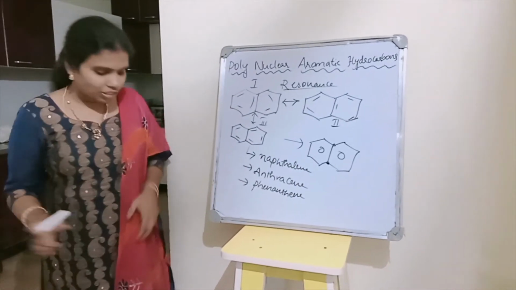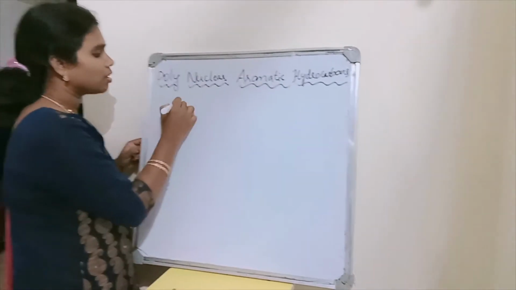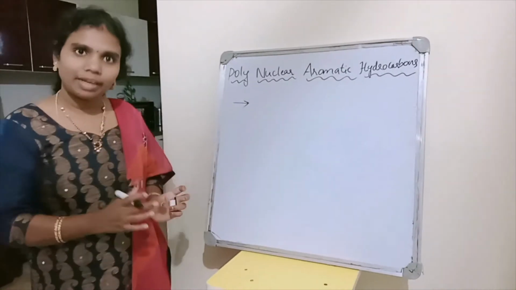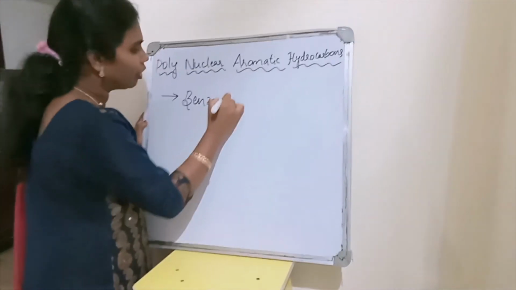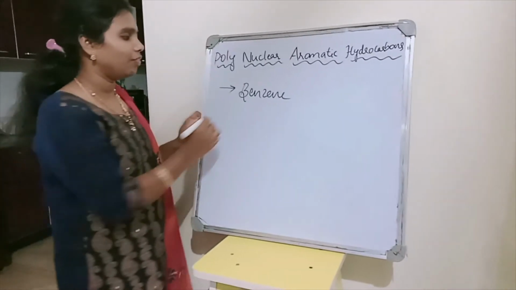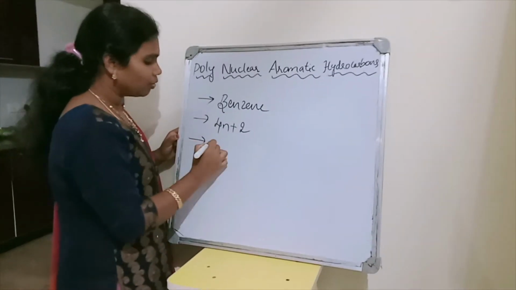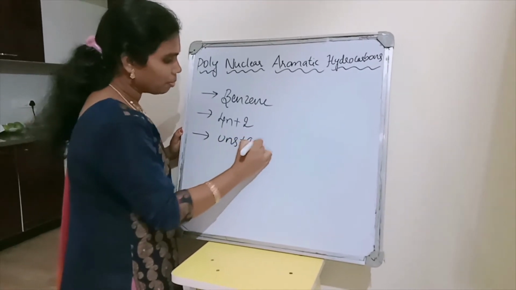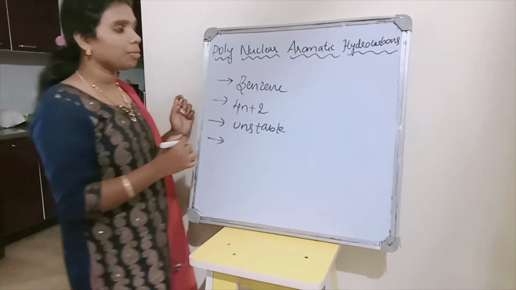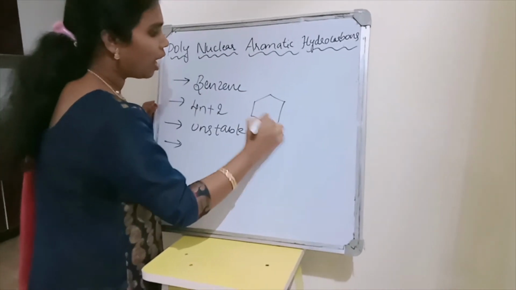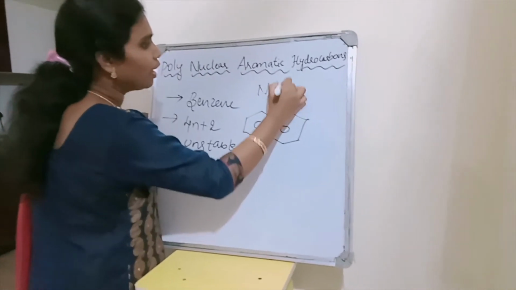Okay, then coming to the general formula and the properties, these polynuclear aromatic hydrocarbons, or naphthalene or anthracene, any of these compounds will follow almost similar properties to that of benzene, because they are nothing but benzene derivatives, and they follow the 4n+2 rule, nothing but Huckel's rule, and usually they are unstable because of the high energy or because of the resonating structures. And coming to the substitutions, or coming to the numbering, how to give numbering, I will talk about naphthalene first. So let us discuss naphthalene.